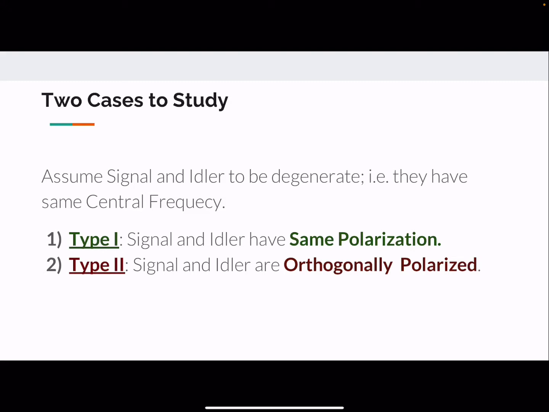And now we have two situations. One when the two generated biphotons have the same polarization, and the other when they are orthogonally polarized. We study them case by case.